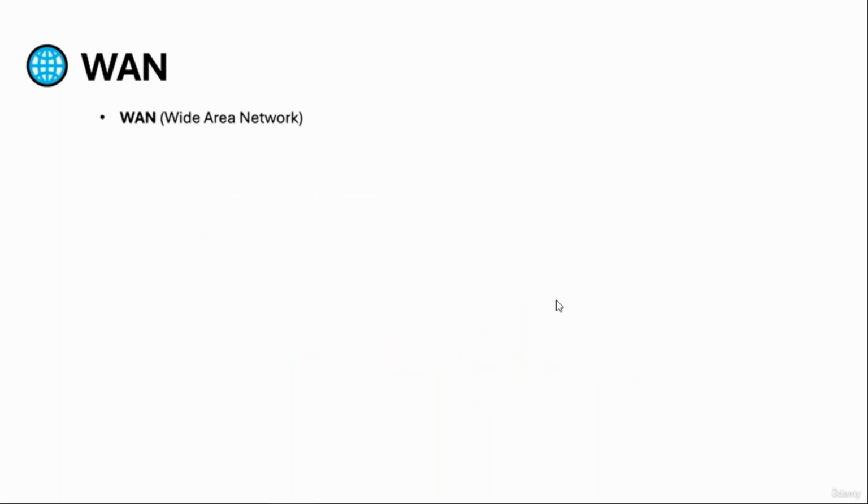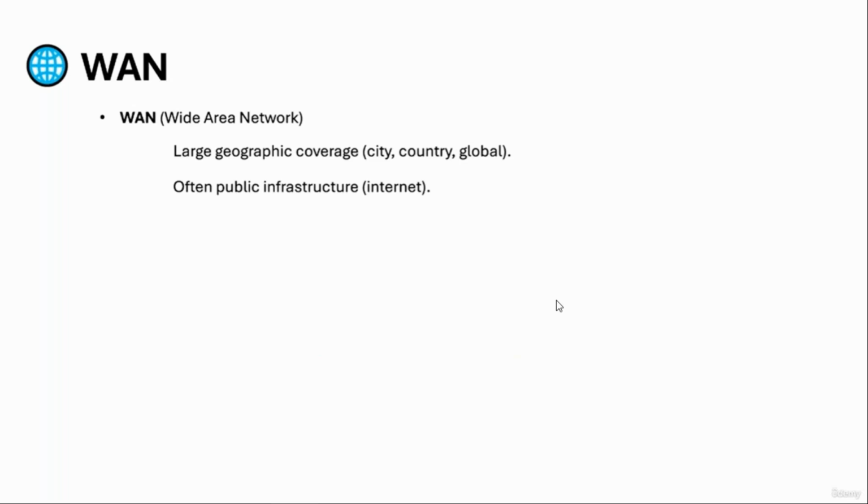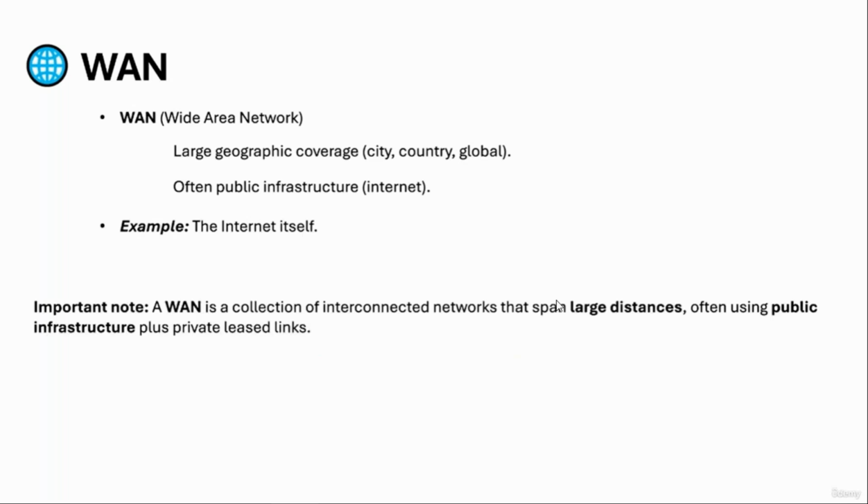The main difference with WAN is that WAN is a wide area network, and this is large geographic coverage like a city, country, or the globe. It is often public infrastructure like the internet. For example, WAN can be the internet itself. An important note: a WAN is a collection of interconnected networks that span large distances, often using public infrastructure plus private links.